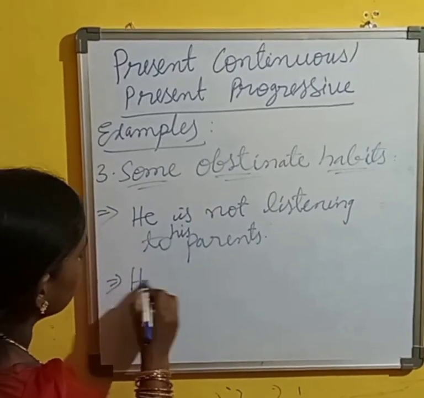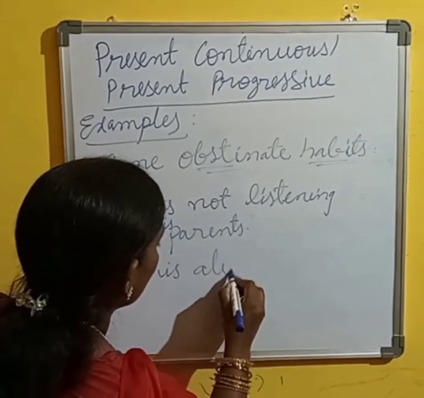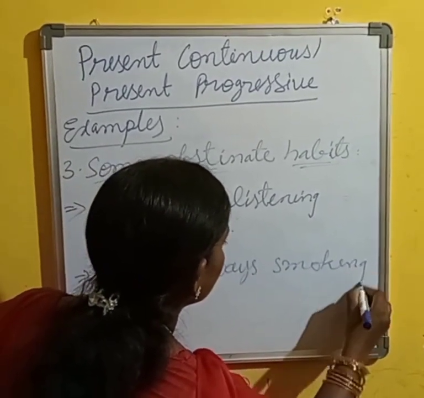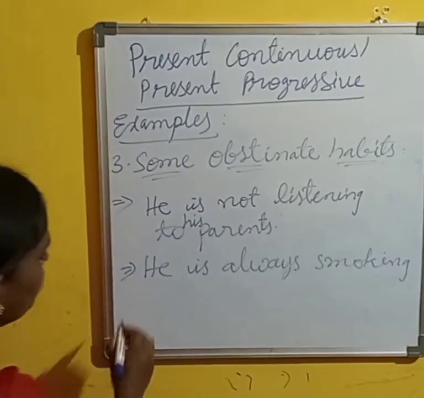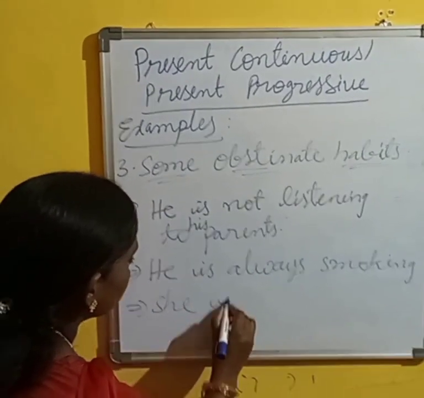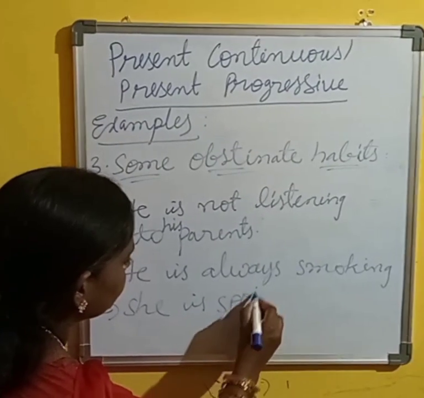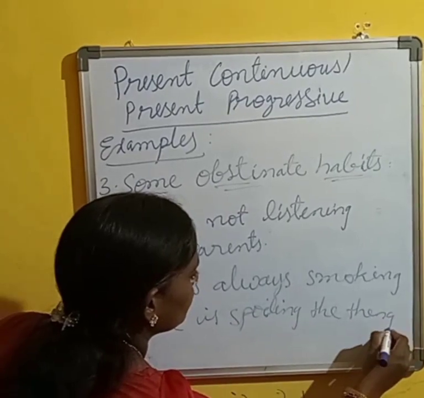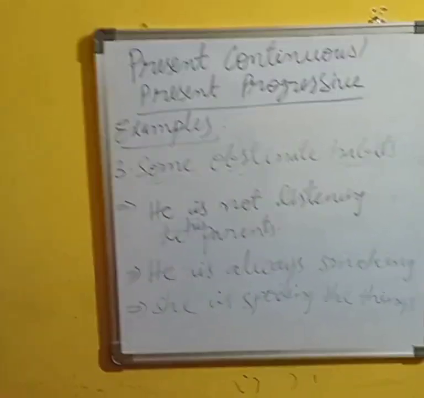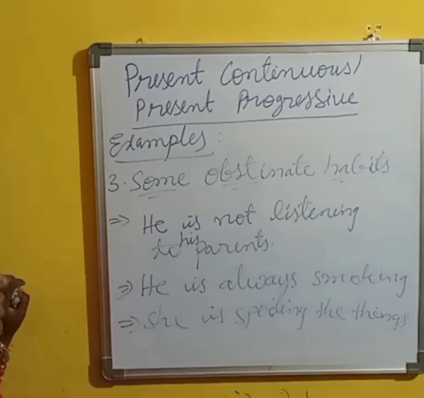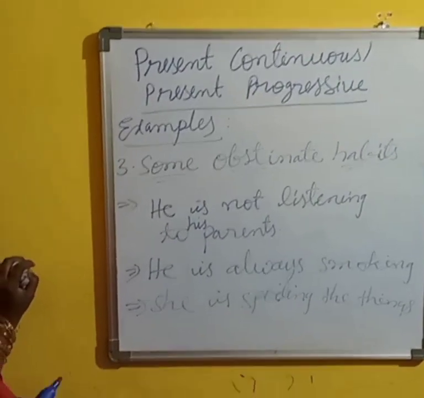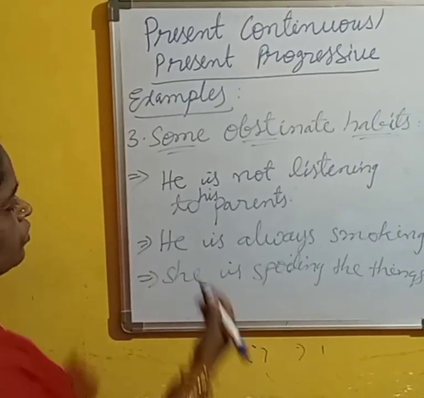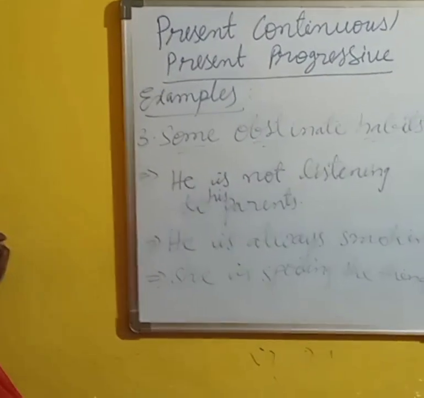Next, he is always smoking. She is spoiling the things. To tell about obstinate habits, bad habits that happen throughout life, that they won't leave their bad habits, in that way also we can use the present continuous.